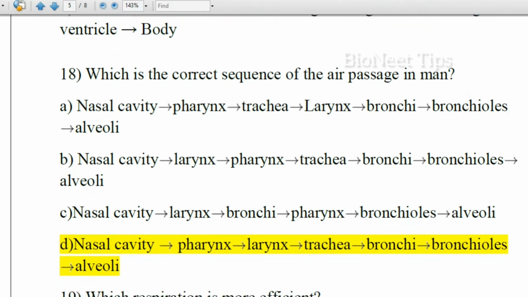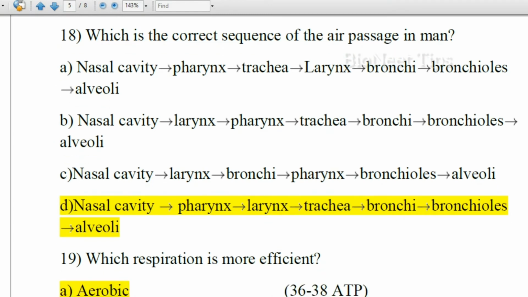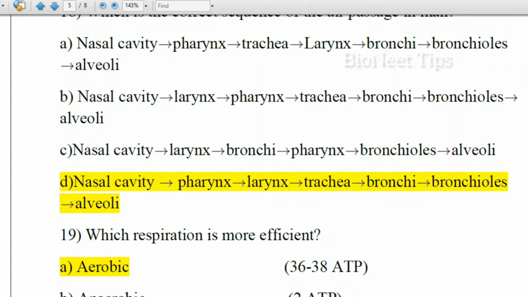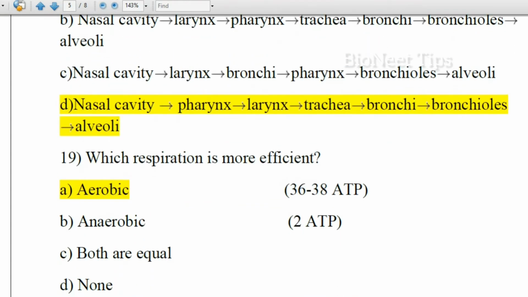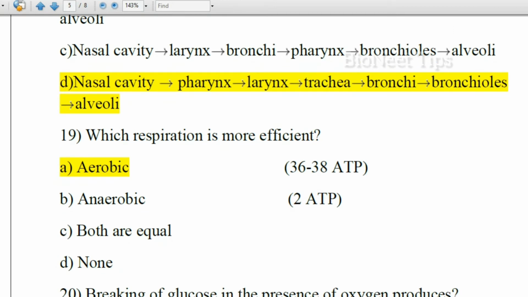Which is the correct sequence of the air passage in man? They have given different sequences here. So the correct answer is nasal cavity, pharynx, larynx, trachea, bronchi, bronchioles, and then it goes to the alveoli.